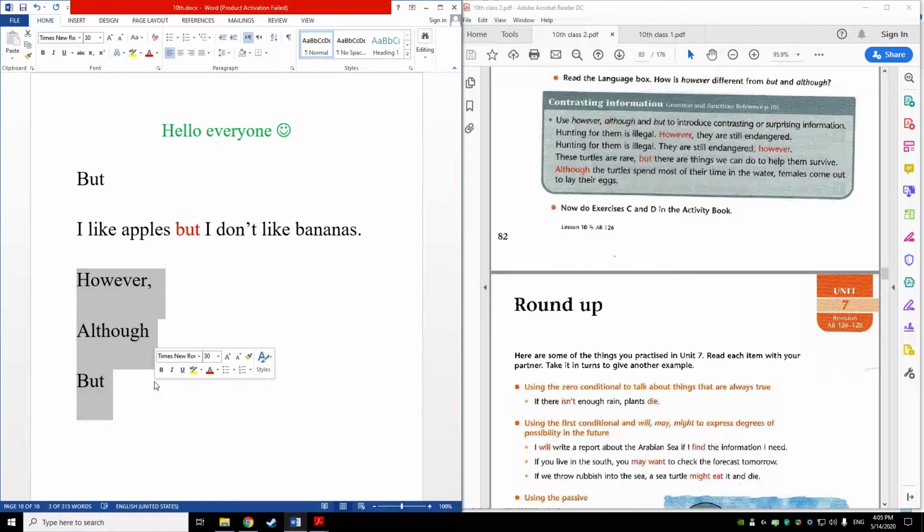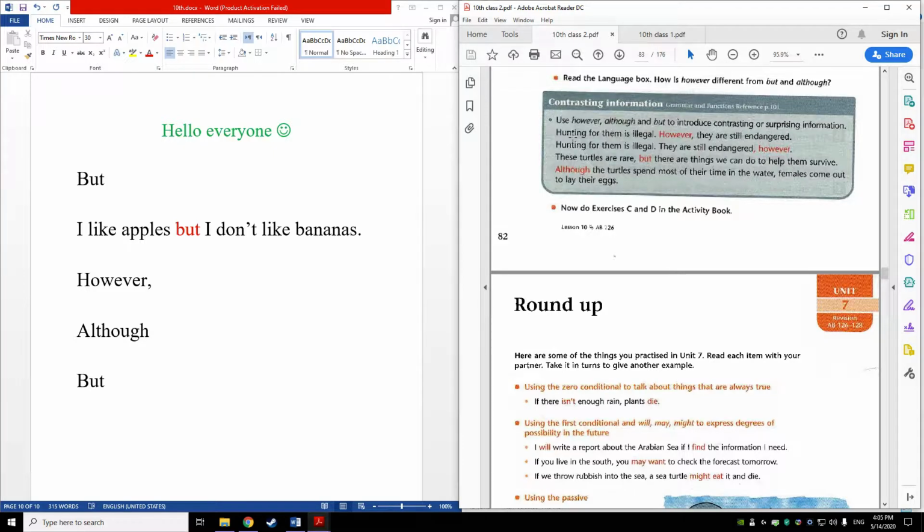So when we are introducing contrasting information, we can use one of these. The only difference is about punctuation marks. Like for example, with "however," we start the sentence with it, or we can put it at the end, as we will see in this example right here. So let me read fast and then we move on. Use however, although, and but to introduce contrasting or surprising information.